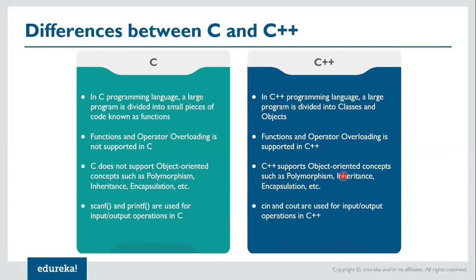So these are some of the features which are available in C++. Then scanf and printf are used in C programming to perform input and output operations respectively. Whereas in the case of C++, these operations can be performed with the help of cin and cout, as we will see in the upcoming modules with the help of examples as well.